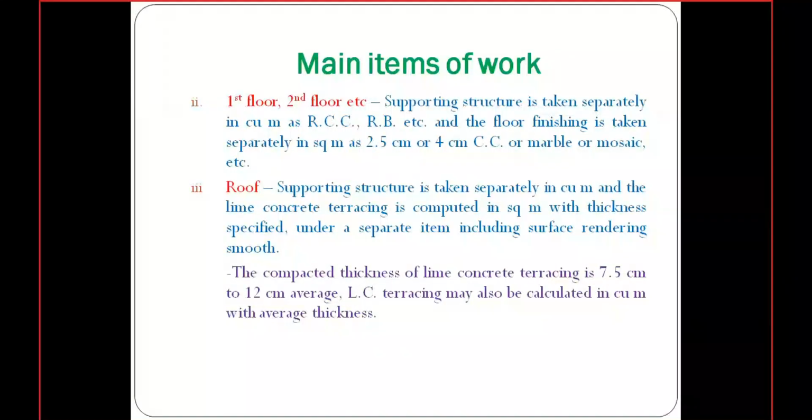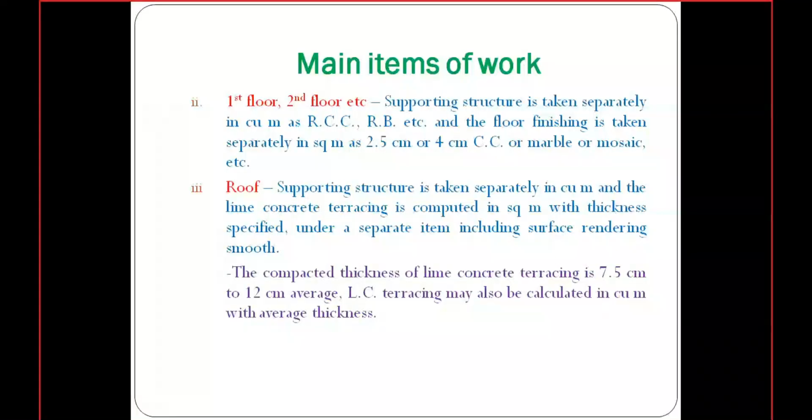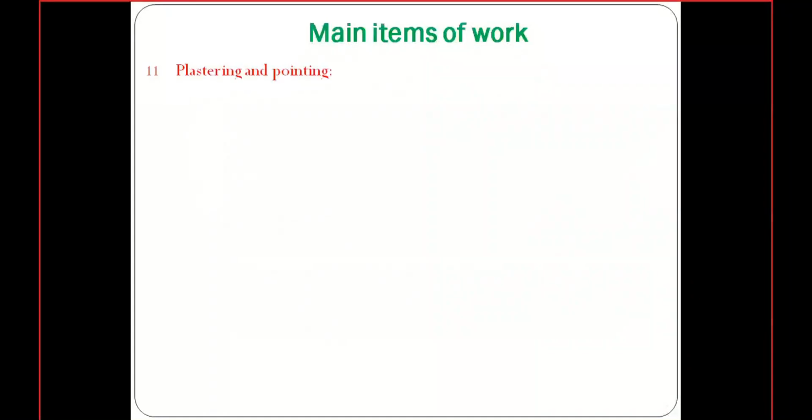Okay, we need to mention the square meter with whatever thickness. That means in between 7.5 to 12 centimeter, there will be a thickness of lime concrete terracing on the roof floor. So that type of work will be indicated in square meters, by specifying the thickness. Here you need to specify the thickness of the flooring in your roof structure. Okay, remember that.